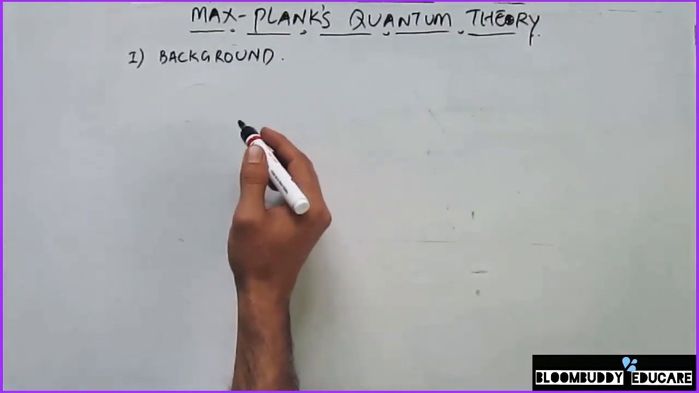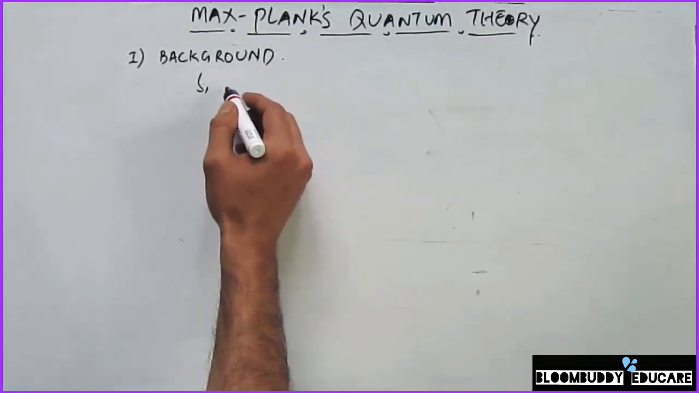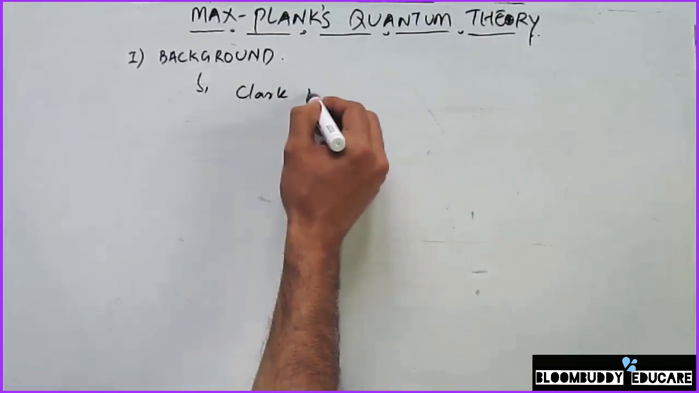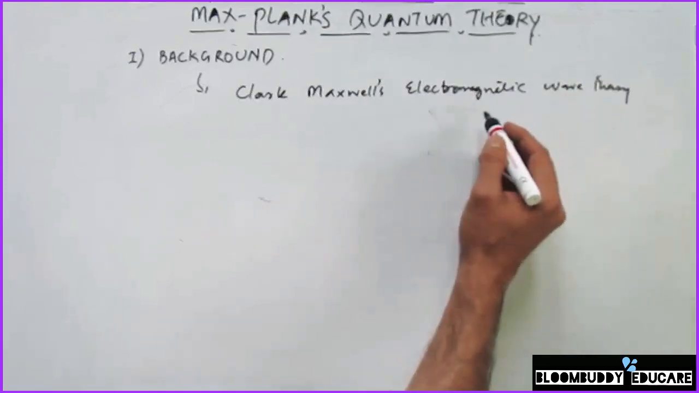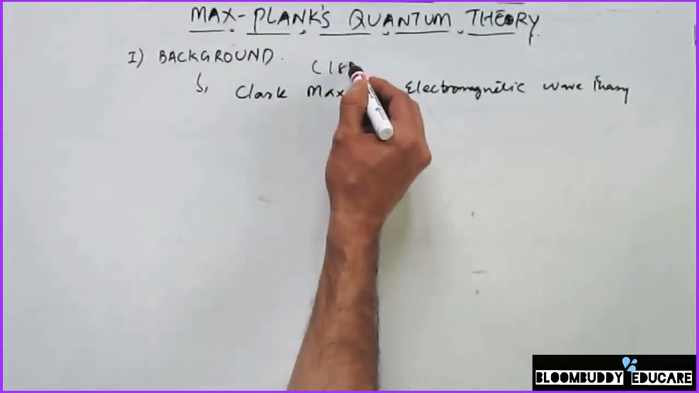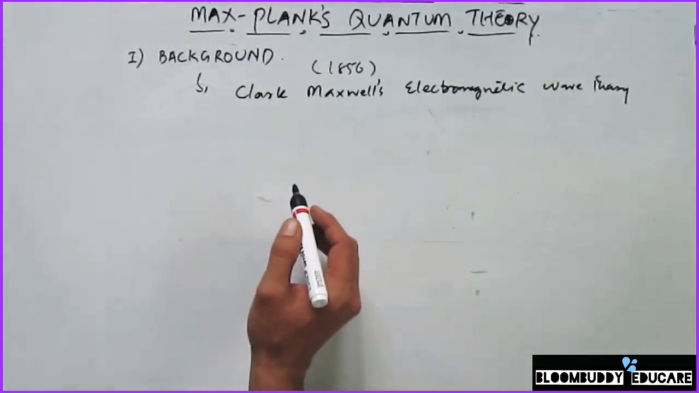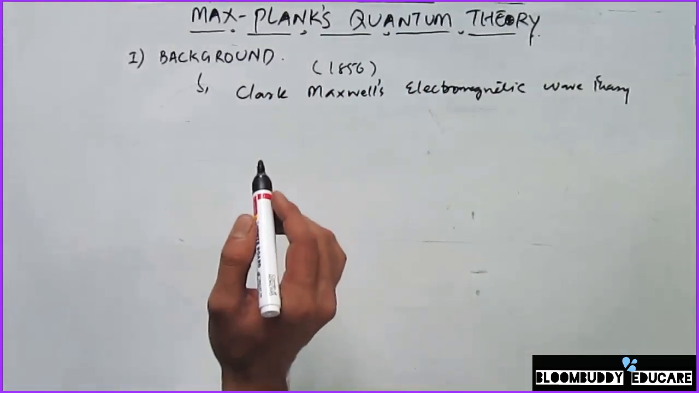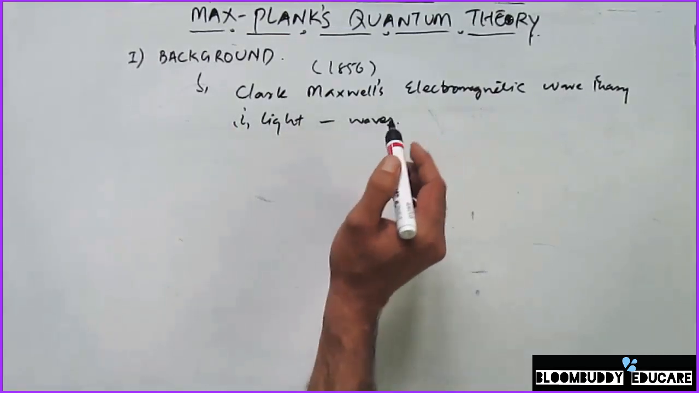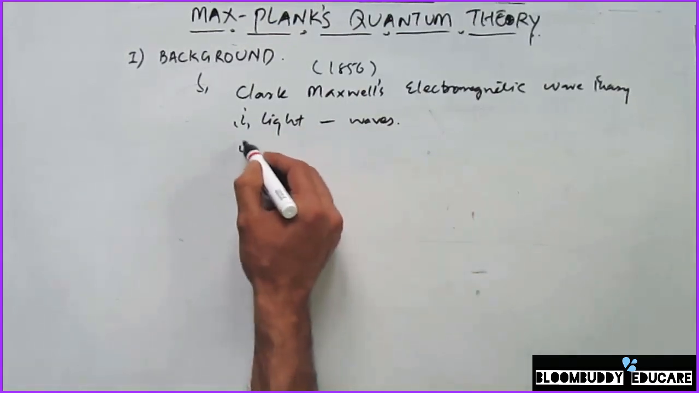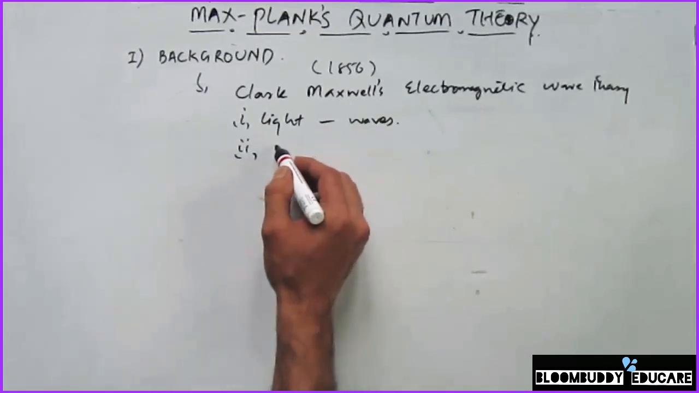So this theory was put forward by Max Planck, the Max Planck's quantum theory. But before that, there came one more theory that's called Clerk Maxwell's electromagnetic wave theory. This theory was put forward in 1856, and some of the important postulates of this theory were that light travels as waves, in the form of waves which have a very small wavelength. And secondly, this Maxwell's electromagnetic theory also mentioned that the color of the light depends upon the wavelength.